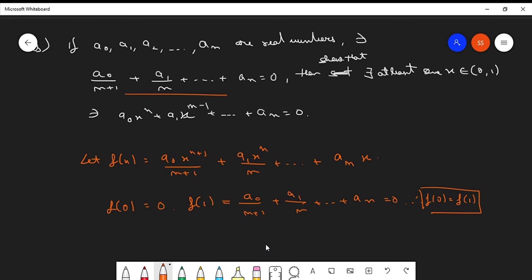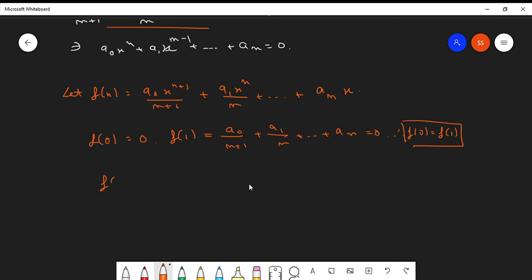Further, it is evident that we must say f is continuous in 0 1 and f dash exists in 0 1, right? What is the reason?